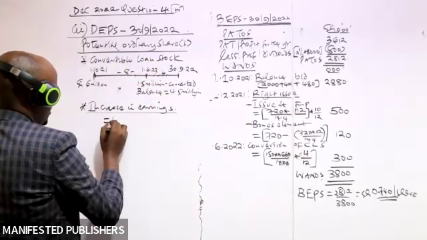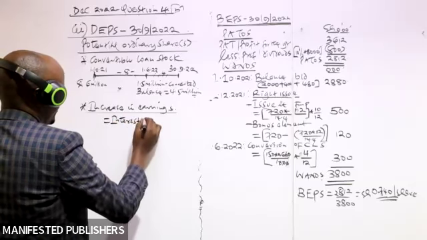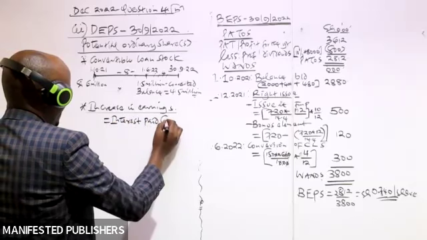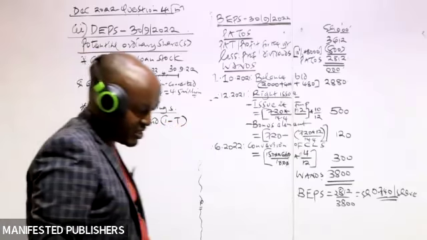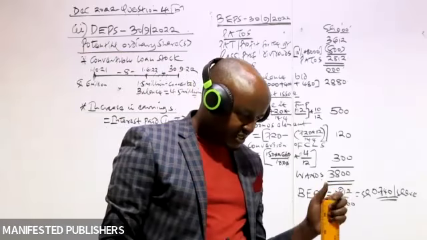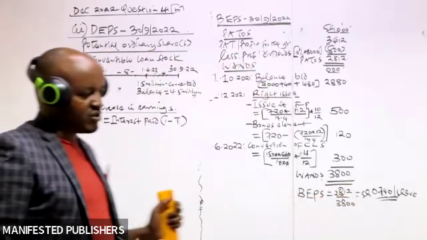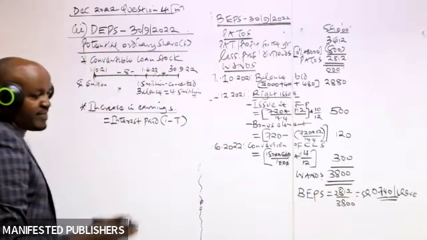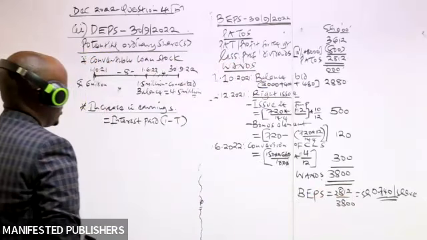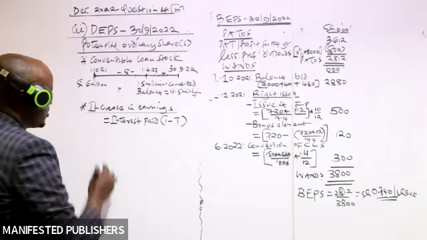We have said this is computed by taking the interest which was paid, multiplied with 1 minus tax rate. That's why you can see in our question, there is somewhere we're given the tax rate. That is in note 5. So what we need to do is to compute how much interest was paid by our company during the current year. So let's be attentive here so that you see how we compute the interest.